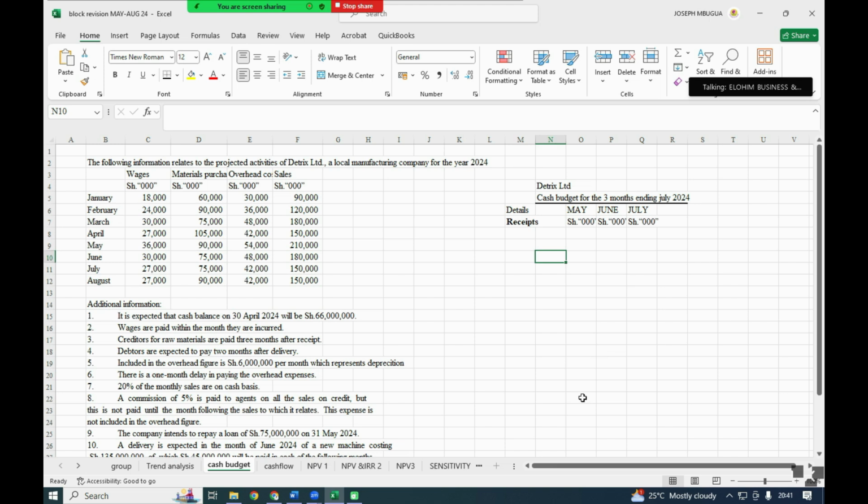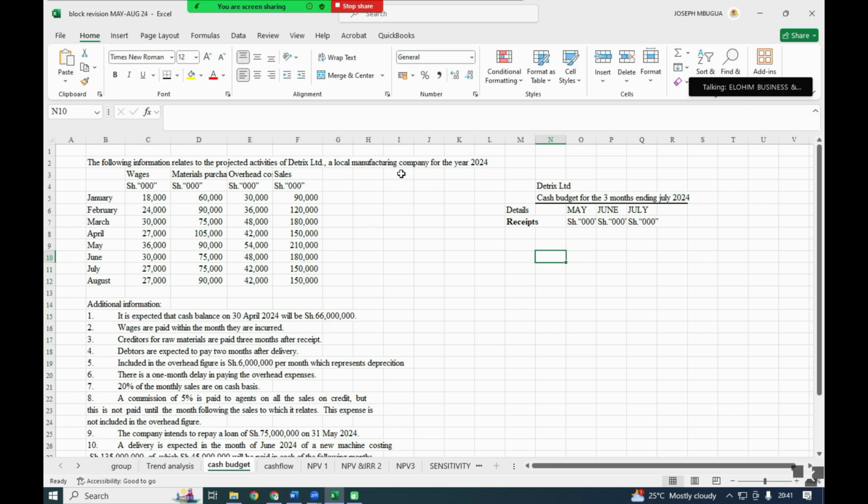So we are told in note number 4 that debtors are expected to pay 2 months after the delivery, and we are having note number 7: 20% of monthly sales are on cash basis.